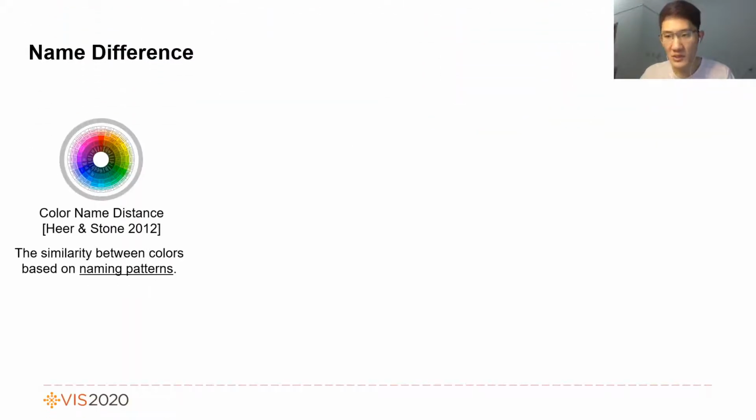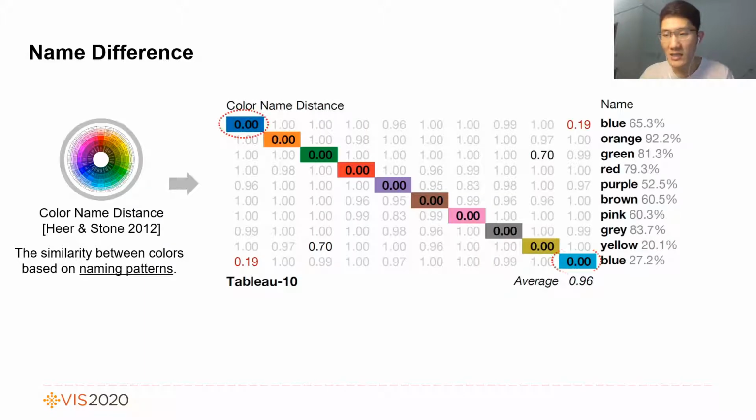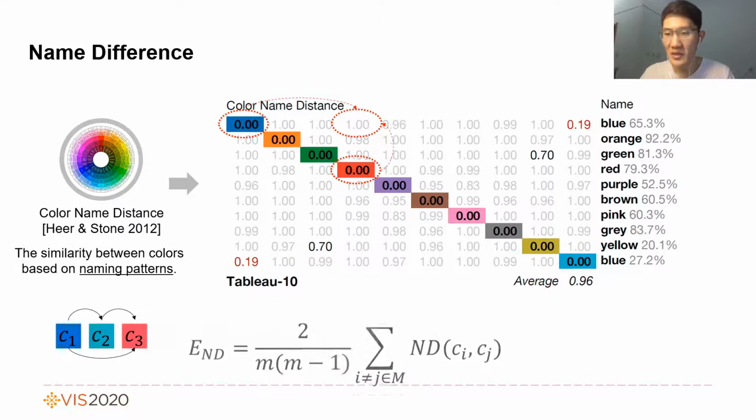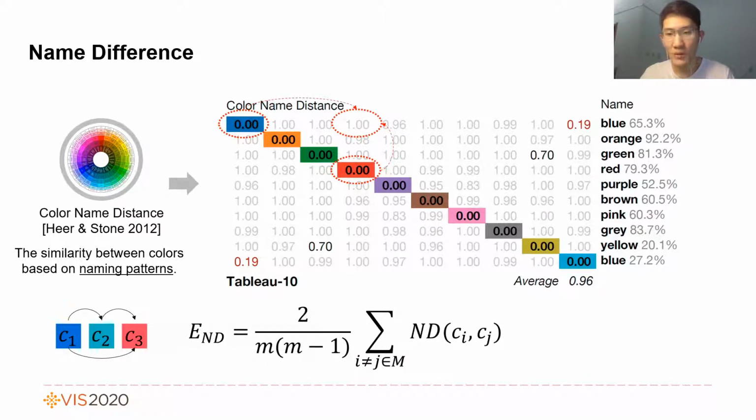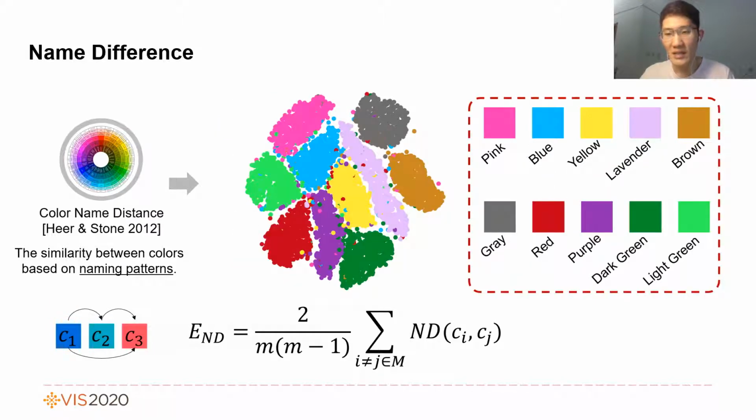Name difference is used to measure the similarity between colors based on naming patterns. For example, the two colors named blue have a small name difference, while they have a high discriminability. Different color names lead to a large score, such as red and blue. We formulate the name difference as the mean score between all pairs of colors of a given palette. Due to this color name distance, we can create palettes with different color names that help users to describe realizations easily.